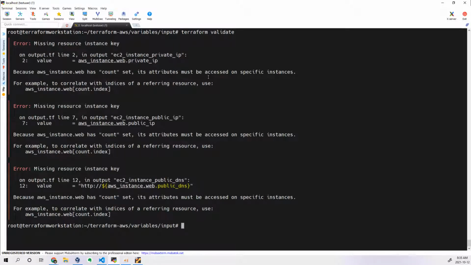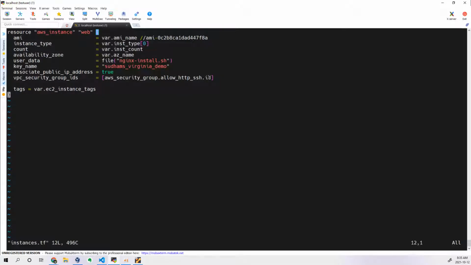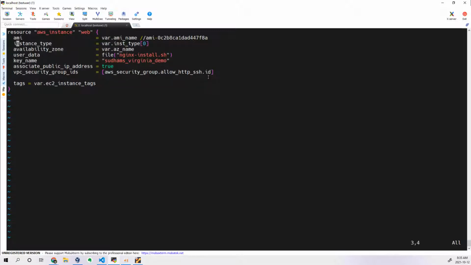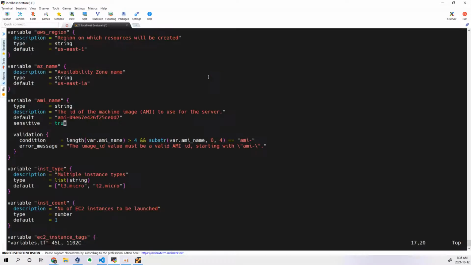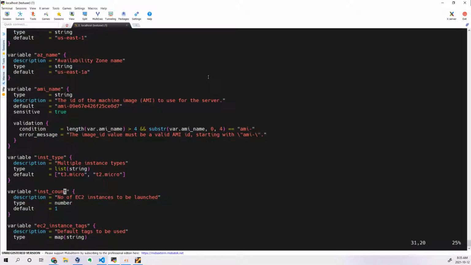Okay, missing resource instance key. Count index. Okay, I've written some index, right? This count I don't want to use right now, because I would need to pass some index values if that is the case. So let me keep it simple. Let me do some changes. I'm removing this particular multiple types list and all.